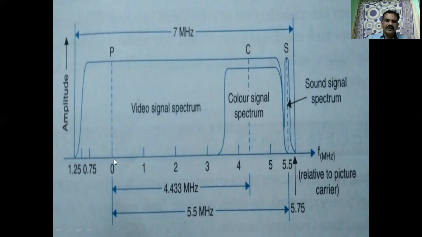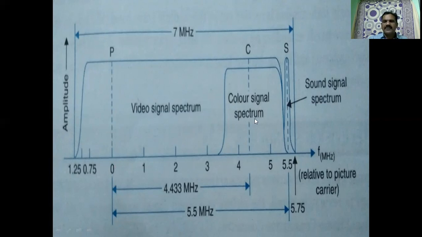See here, the video signal picture carrier is positioned at 0. For example, if we take a channel from 61 to 68 megahertz, a 7 megahertz bandwidth. Let us say we take a particular channel of television, 61 to 68 megahertz. 61 is at this position. The picture carrier is at 61 megahertz. That is the 0 reference we have taken.